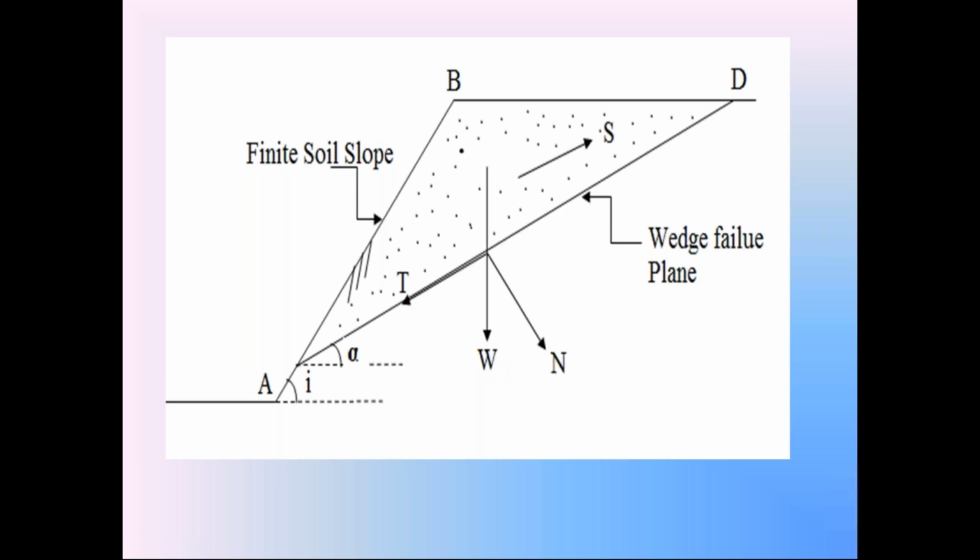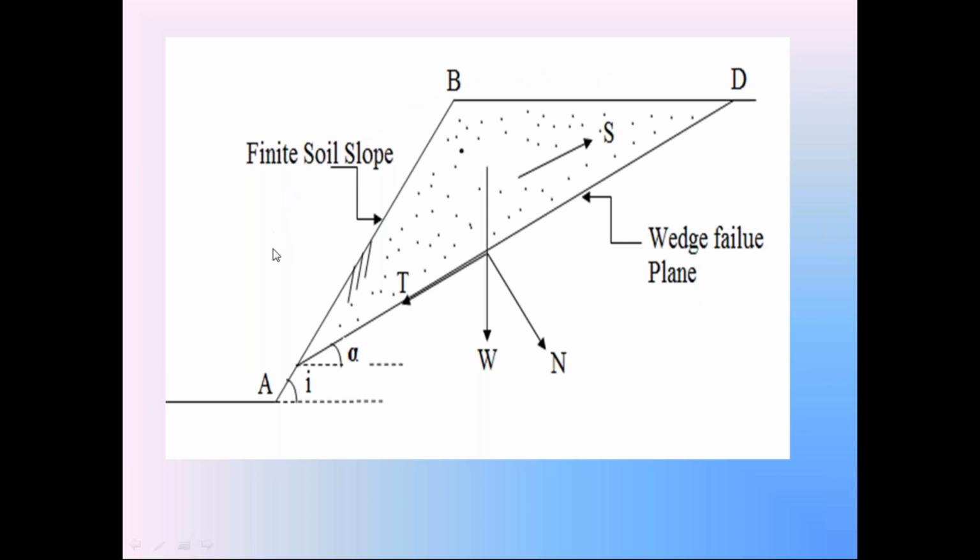Dear students, we prepare this entire diagram in the office on a graph sheet. Please listen everyone. Whenever we are analyzing the stability of this finite soil slope AB, first we prepare this finite soil slope according to a certain scale on the graph sheet in the office.